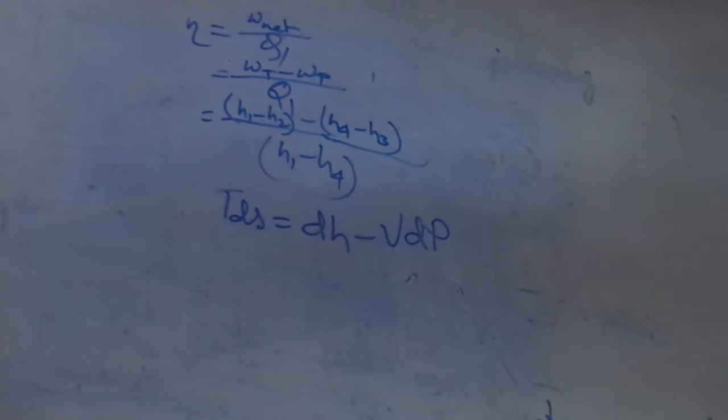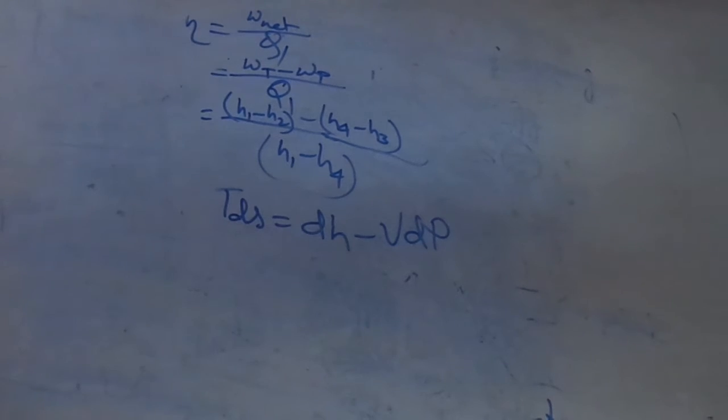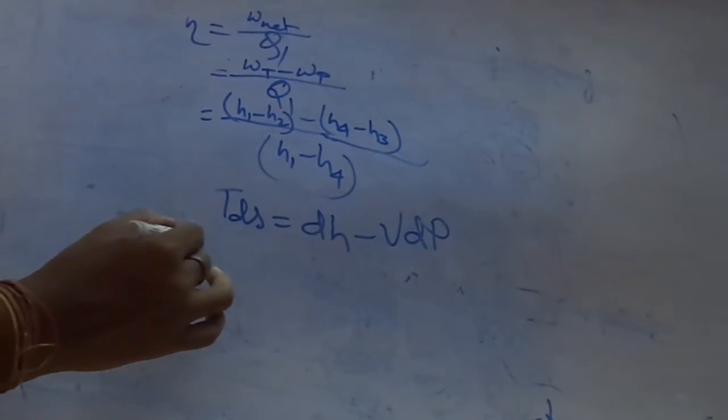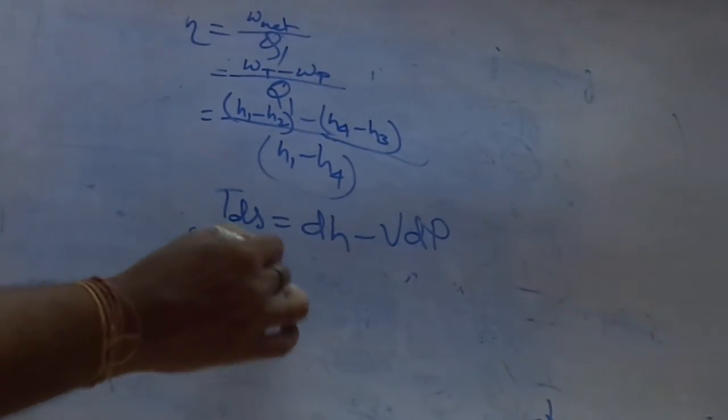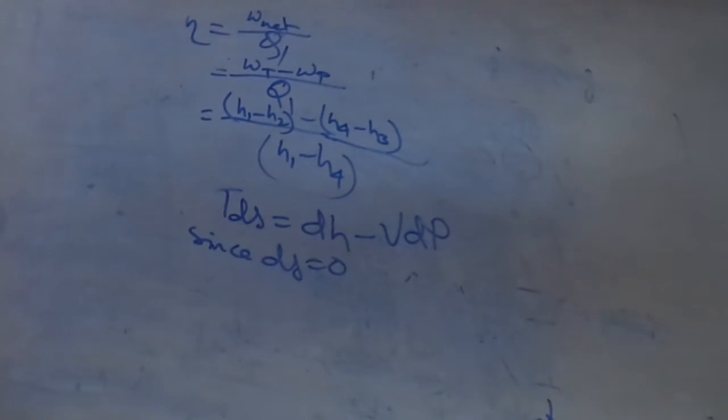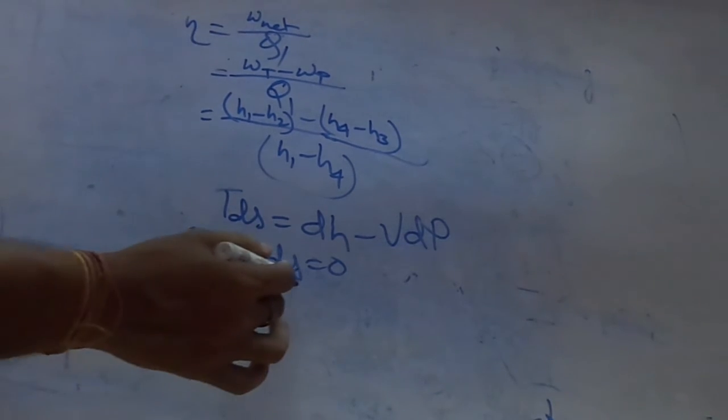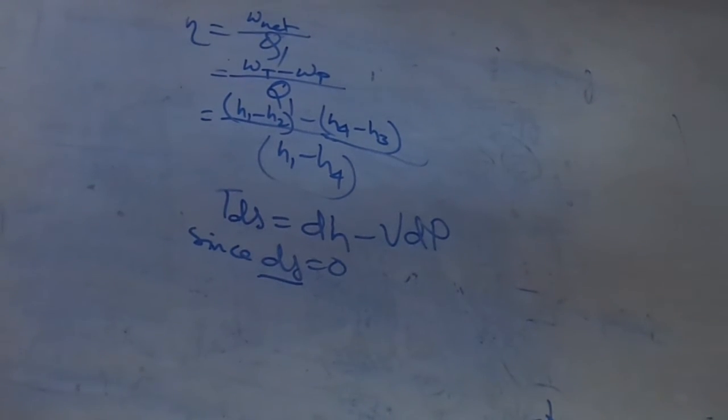Okay, since dS is equal to 0. Why is dS equal to 0? This is the isentropic process. Entropy will be constant, so the change in entropy dS will be 0.